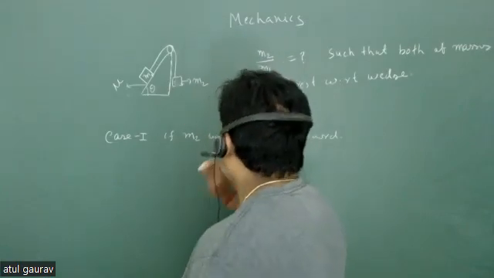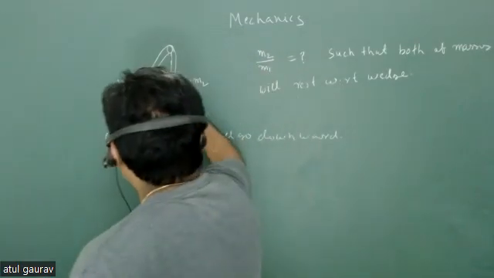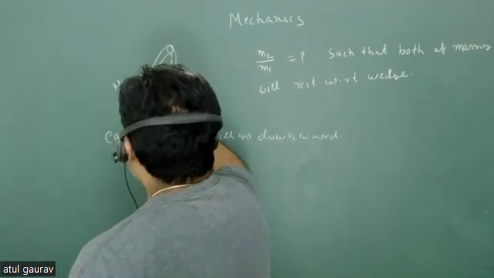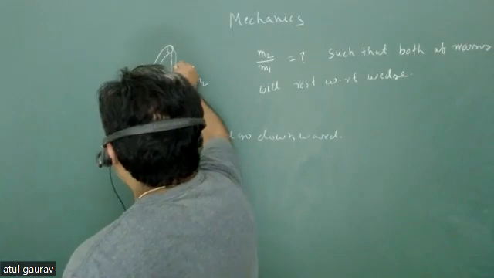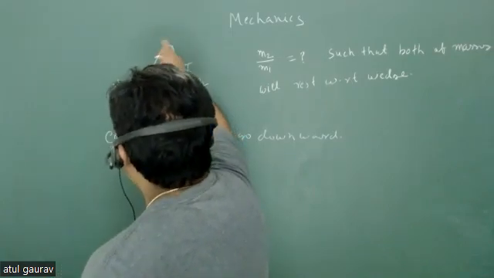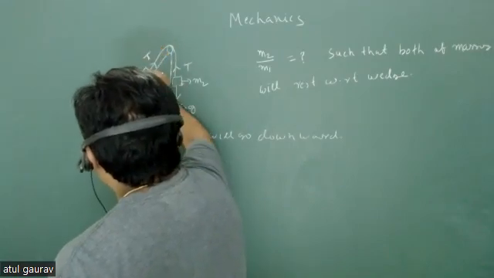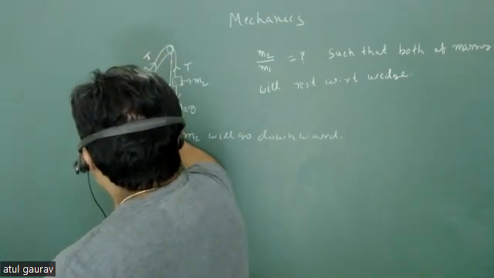So if m2 will go downward, we have to go for the free body diagram. So this will be m2g, and there must be some tension, and this is the same rope, so there must be some tension in this direction. m1g will be in this direction.